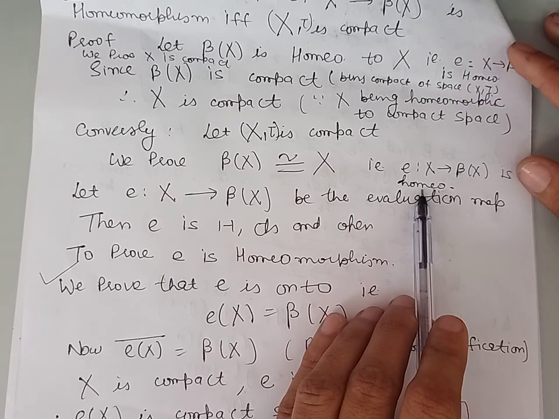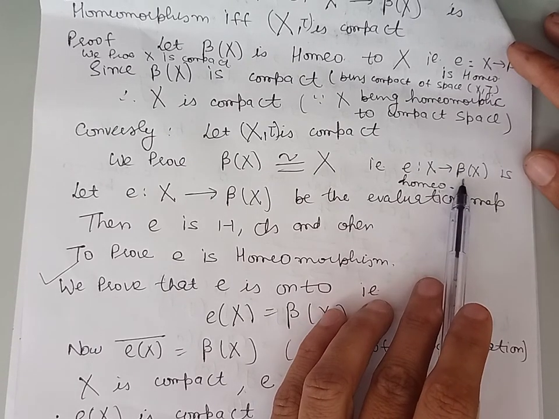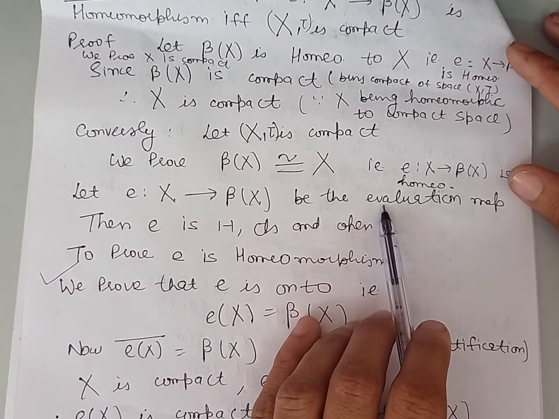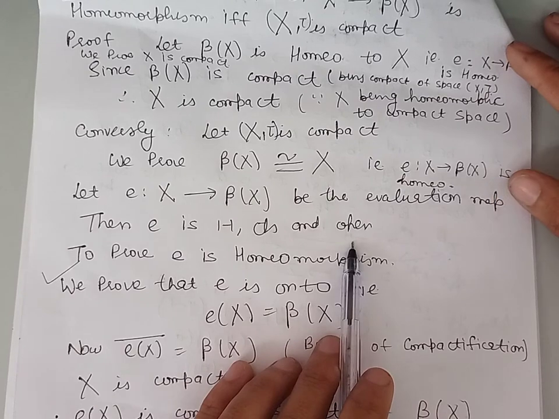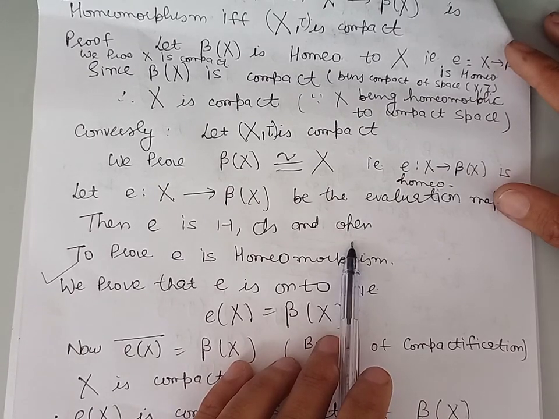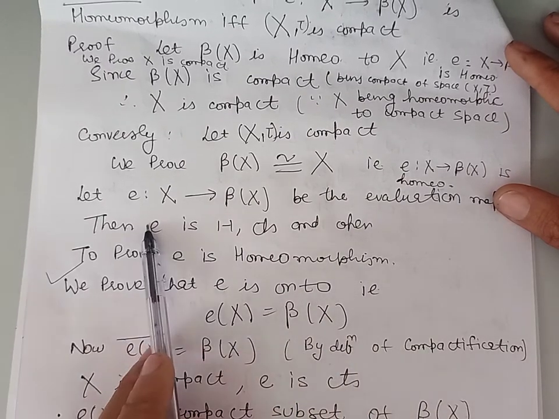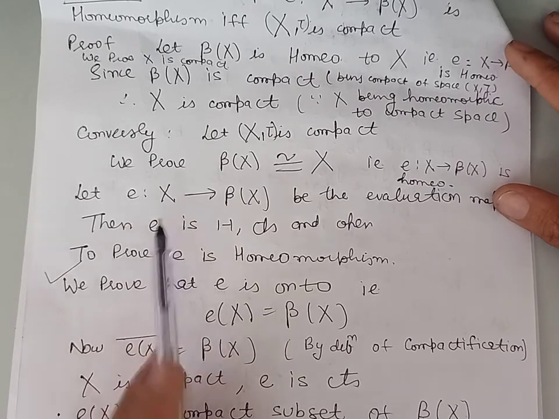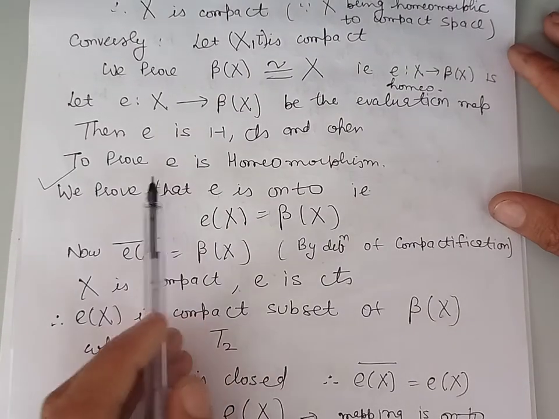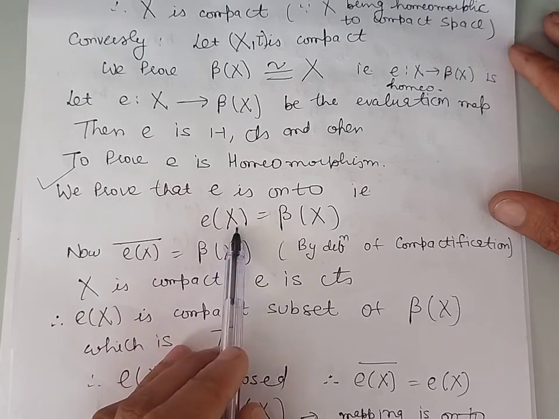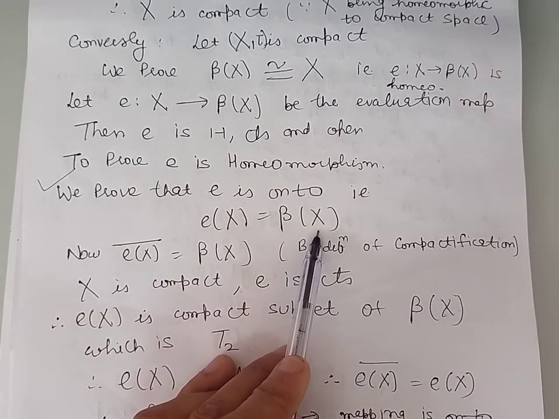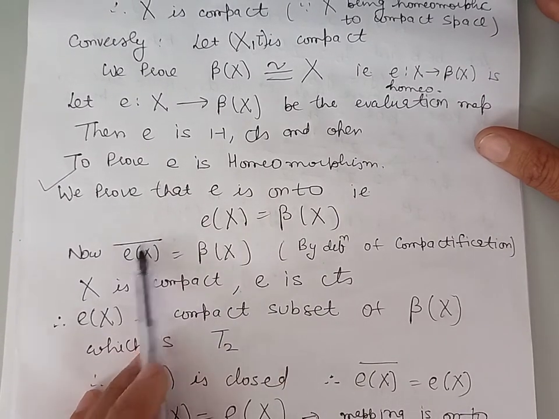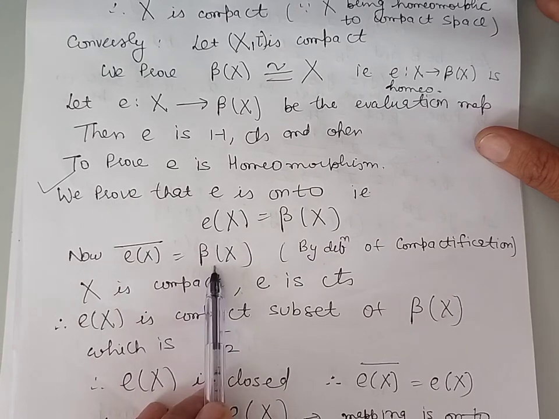Now the mapping E from X into beta X is the evaluation map. It means it is 1-1, continuous and open. To prove it is a homeomorphism, it remains to prove that this mapping is onto. It means we are to prove that E of X is equal to beta X. Now, by definition of compactification, the closure of E of X is beta X.